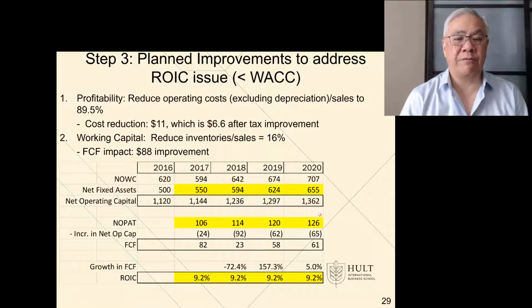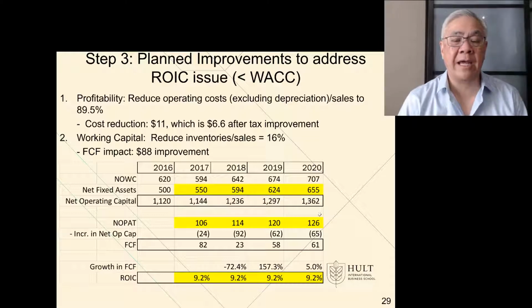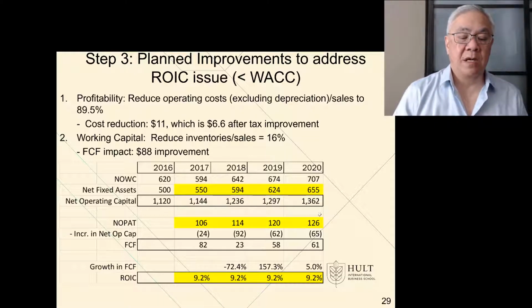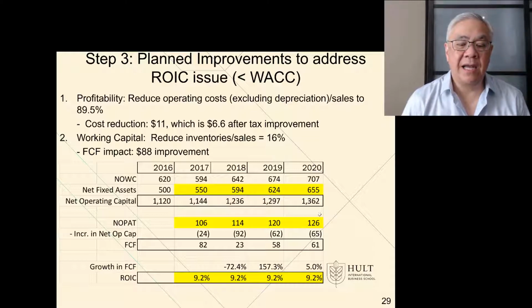What we would do if we ripple through the math is we would see the free cash flow improve by $88. That would then, again, ripple through the whole calculation, and we would have lower operating capital. We would have better NOPAT, which would have a change in return on invested capital. So what would happen if we were able to accomplish all this? Well, at the very bottom, we see ROIC. ROIC at 8% was below WACC. That's not a sustainable position.